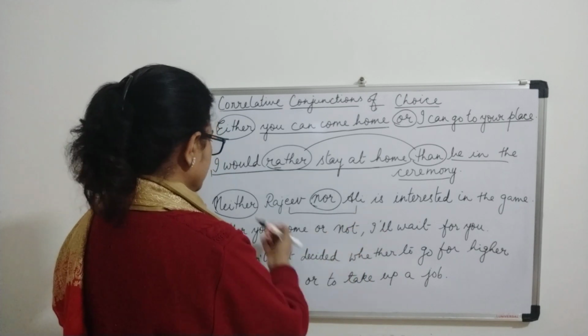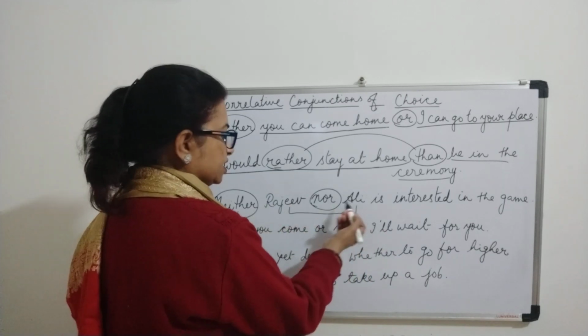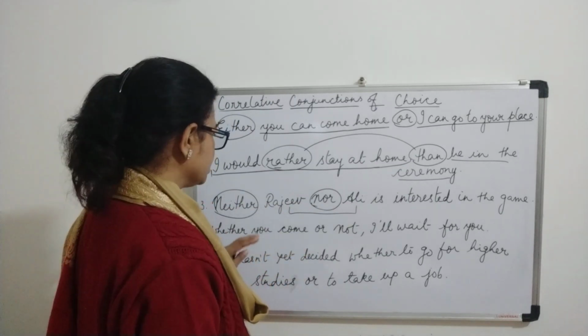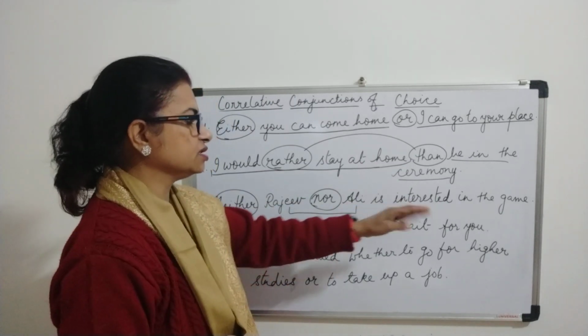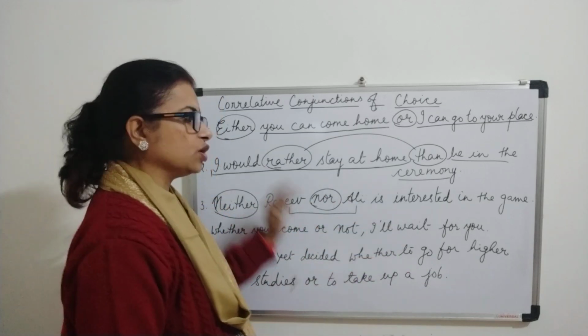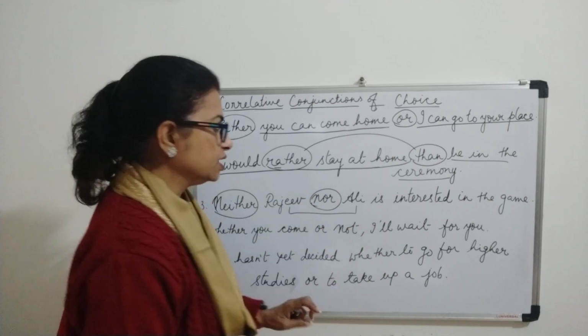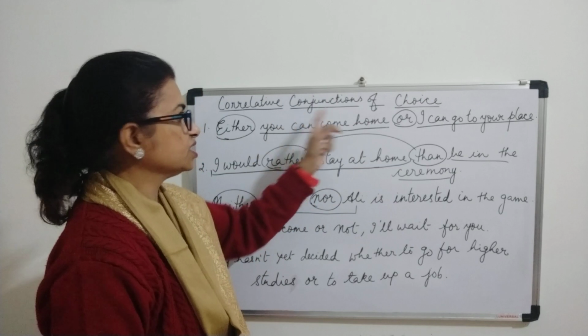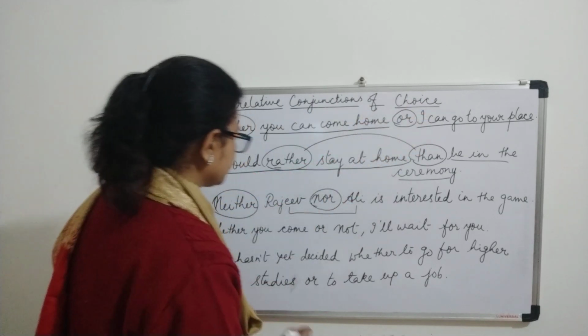Now it is joining here. So neither Rajiv nor Ali, when we put both together, then it is joining the whole sentence. That means both are not interested in the game. So it is again their own choice. So correlative conjunction of choice.